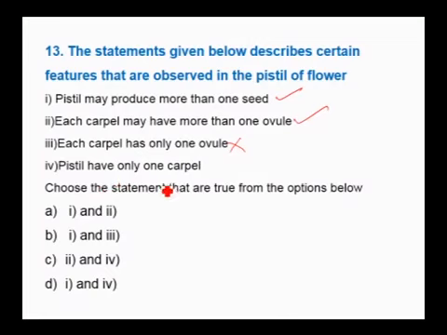Pistil have only one carpel. It can have one carpel when we call it as monocarpellary. It may have many carpels, multicarpellary. If the carpels are fused, we use the term syncarpous. If they are free, we call it as apocarpous. Therefore, pistil can have many carpels. Therefore, this is also wrong statement. So, here choose the statement that are true, that are correct. Here the correct statements are only 1 and 2. Therefore, the answer is A.